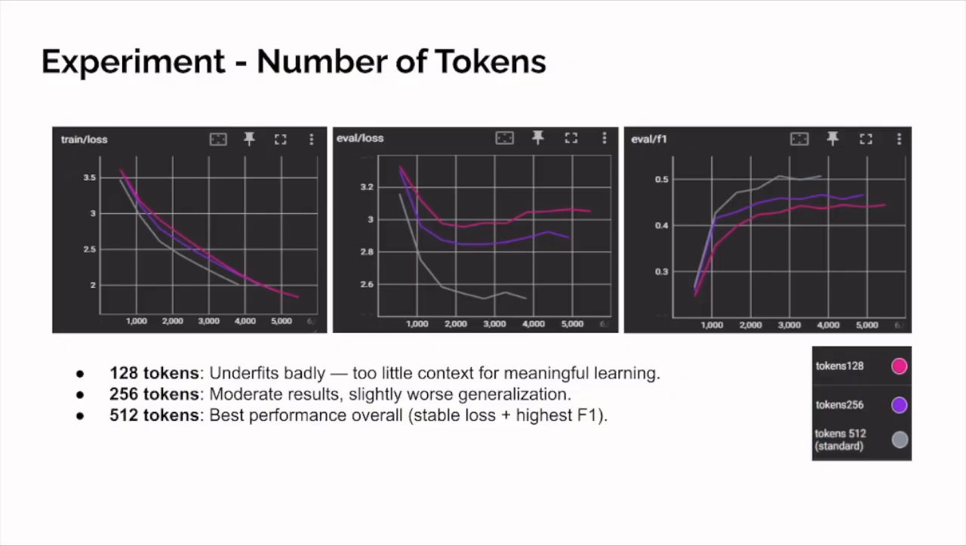And for the number of tokens, the 128 tokens underfits badly. Too little context for meaningful learning. For 256 tokens, it's moderate results, with slightly worse generalization. And for 512 tokens, it's the best performance of all. It has stable loss and the highest F1 score.